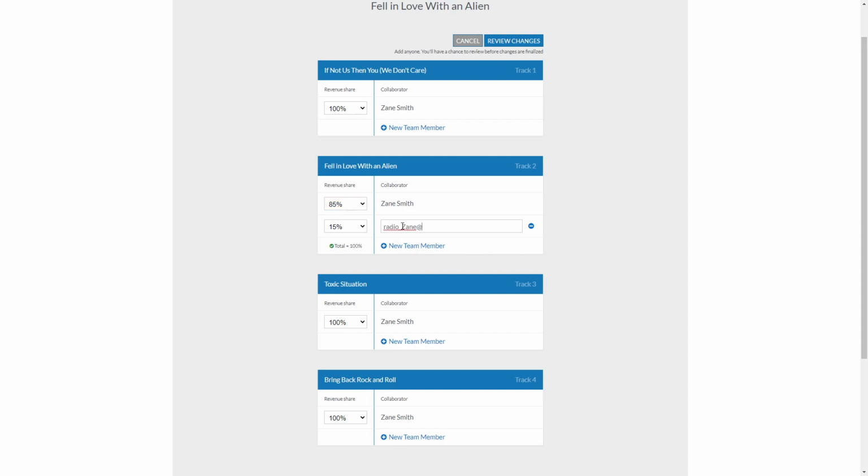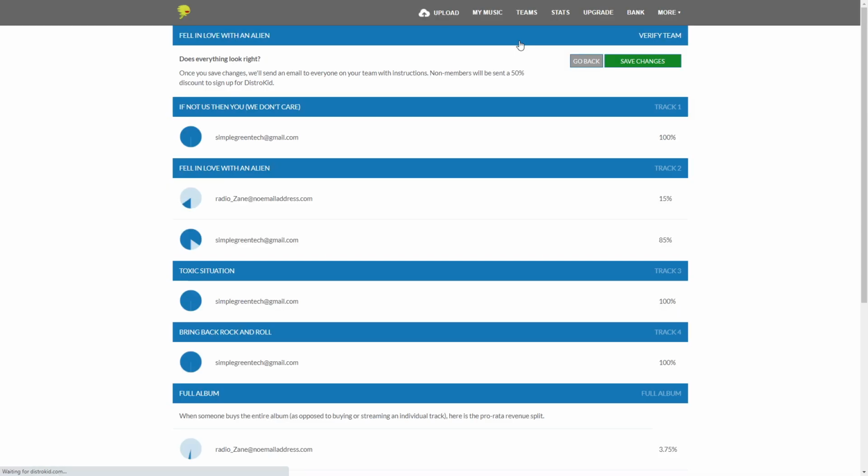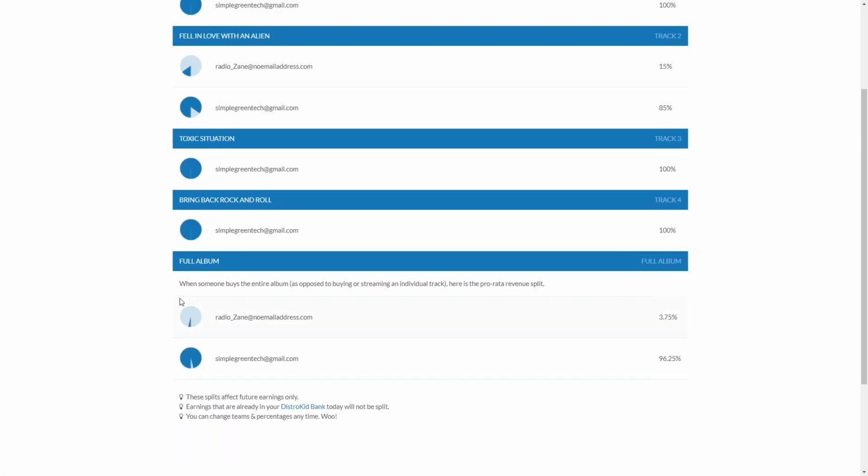And the cool thing is you can set this up for each individual song on an album. So if you have a whole album that you wrote and you did all the music on, but you have one song that maybe you collaborated with another artist on, you can set it up so that for that one song you share the royalties for whatever percentage you put in for just that song. But the rest of the album, it just goes to you, or maybe it goes to you and another band member or another collaborator. You set it up for each individual song, and you only have to do it once. And once it's in there, DistroKid continues to take care of the payments for you. There's nothing else for you to worry about.